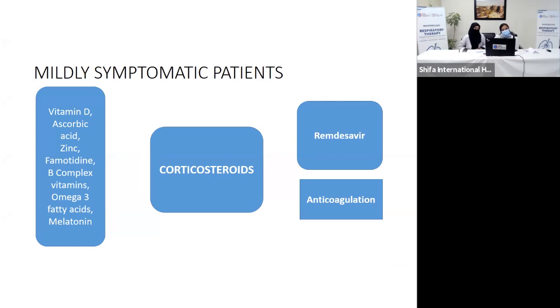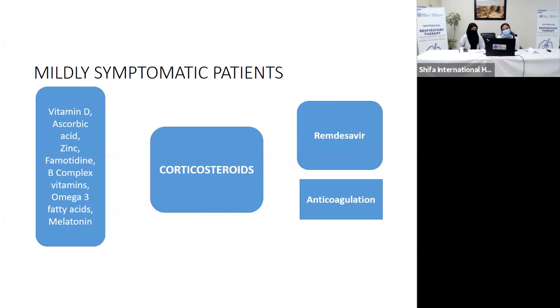Along with corticosteroids, remdesivir has its role. There was a trial for remdesivir called the Solidarity Trial, in which it provided maximum benefit to patients who are on oxygen. It provides benefit in some patients who are mildly symptomatic, not on oxygen, but the role is limited. Thirdly, if the patient is on ventilatory support, then there is no mortality benefit. The endpoint of the Solidarity trial was that there is no mortality benefit over a 28-day period with remdesivir, but it reduces the recovery time.